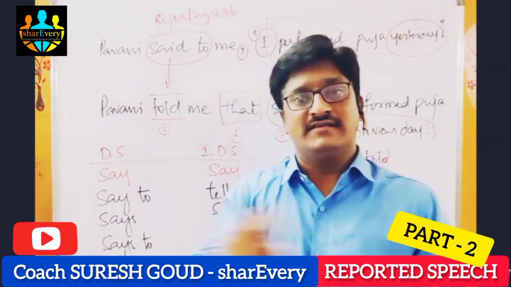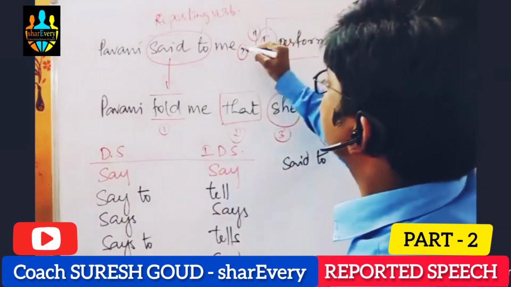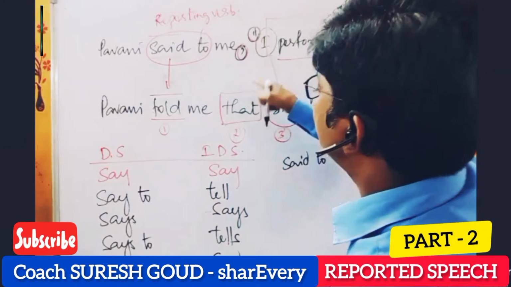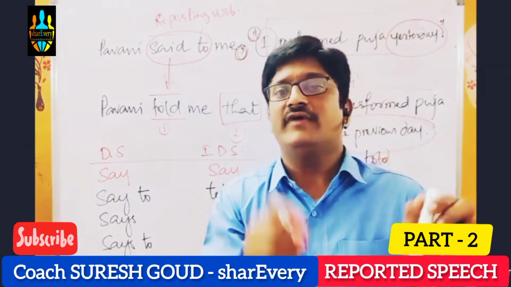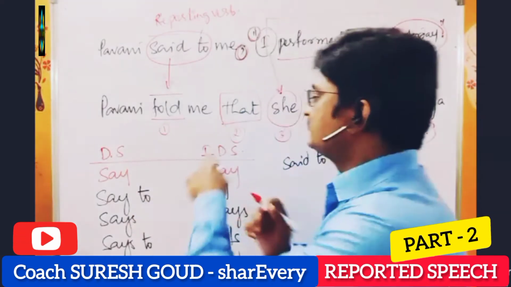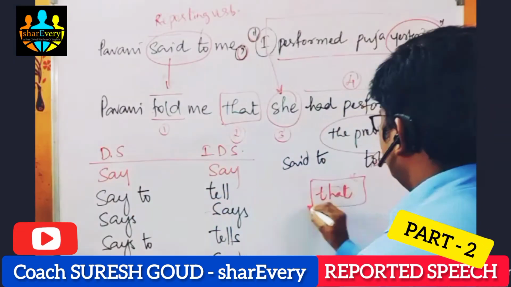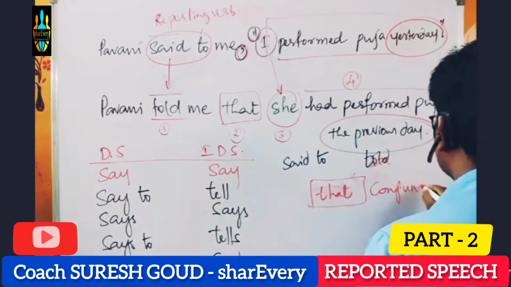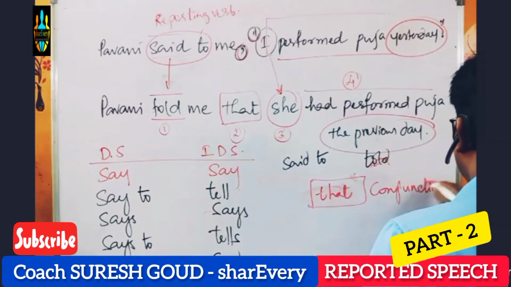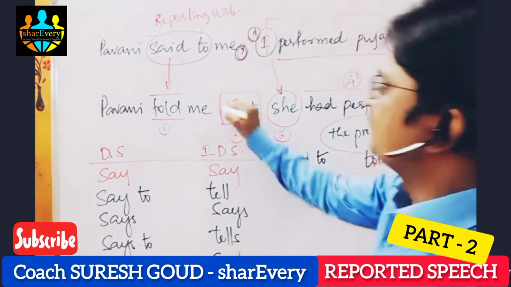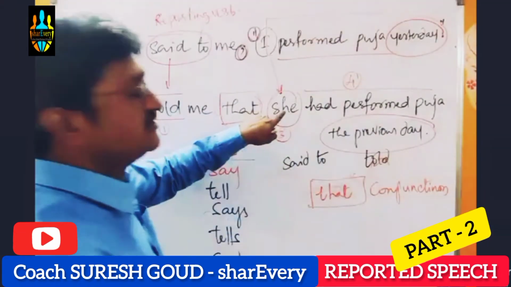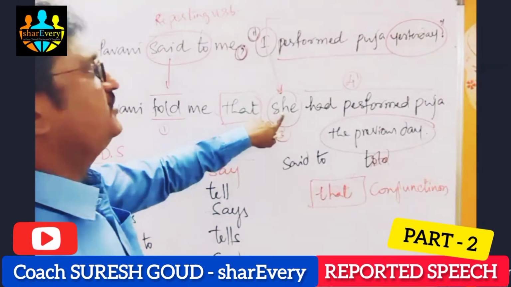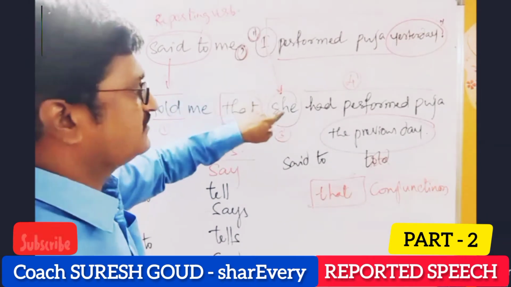And next we will discuss this part. Here we removed the inverted commas and comma. We have added one word, that, as a conjunction. And actually this is optional. We can also ignore that. The change we have here: she. So here I changes to she.